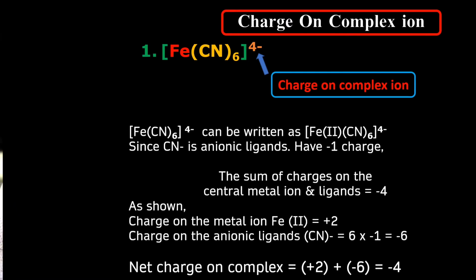Therefore, as 6 ligands are attached in this molecule, the charge on the cyanide ions, that is your anionic ligand, will be 6 into -1, which is equal to -6. So the sum of the charge of the central metal ion along with the charge on the ligand is +2 plus -6, which is equal to -4. Hence this complex has the charge -4.